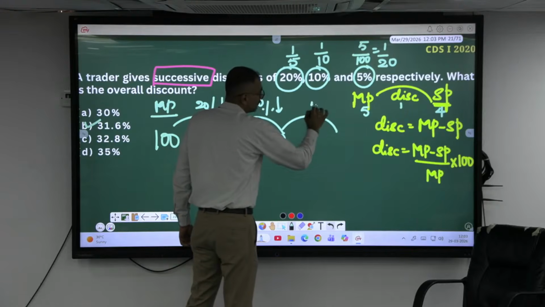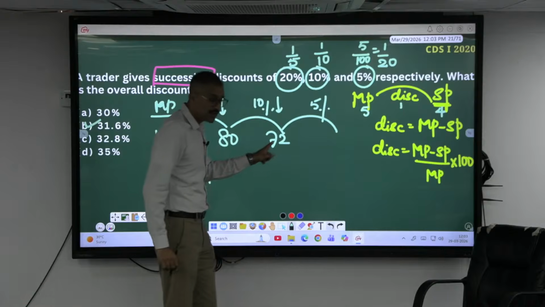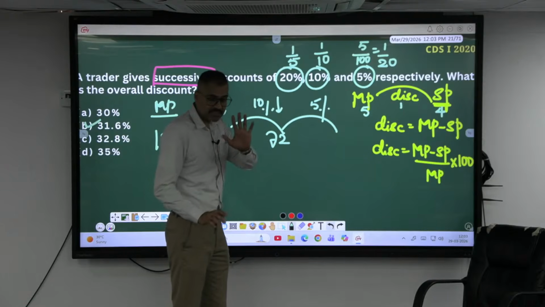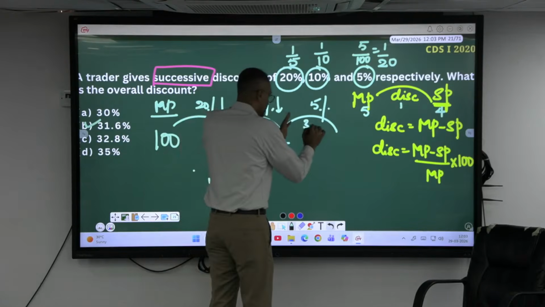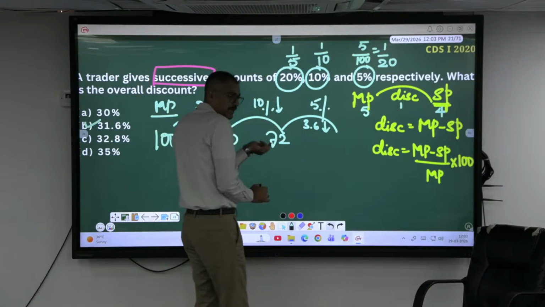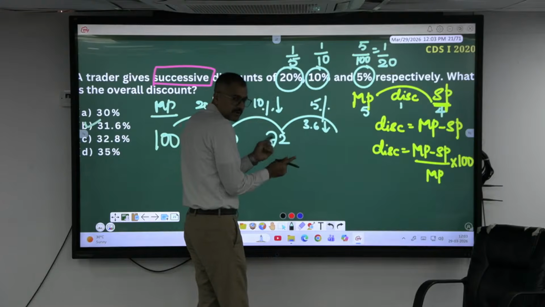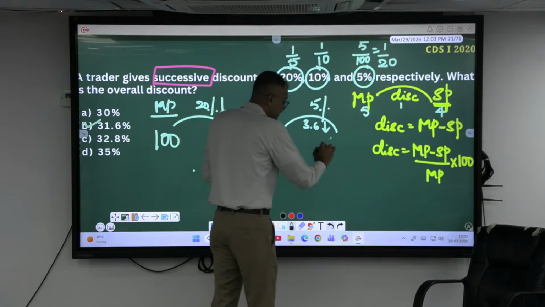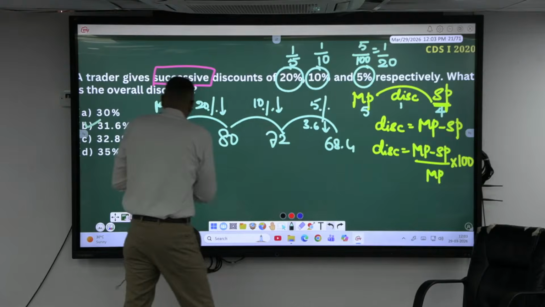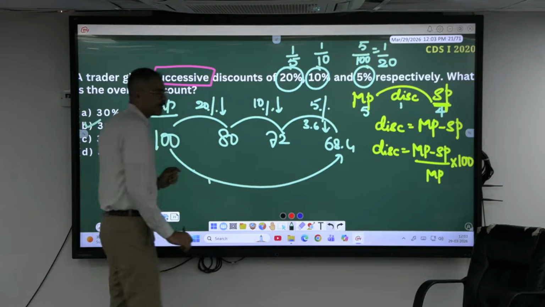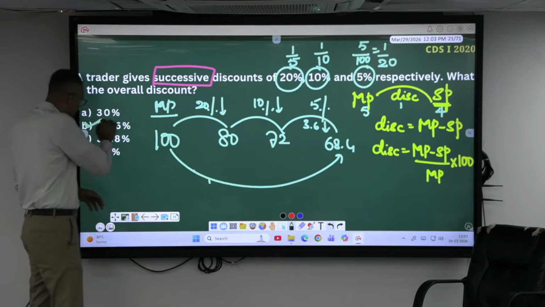Again on which 5%. What is 10% of 72? 7.2. So 5% is 3.6, and if you reduce here, first reduce it by 3, it becomes 69. Again 0.6, 68.4. So from 100 if it becomes 68.4, how much is the reduction here? 31.6.